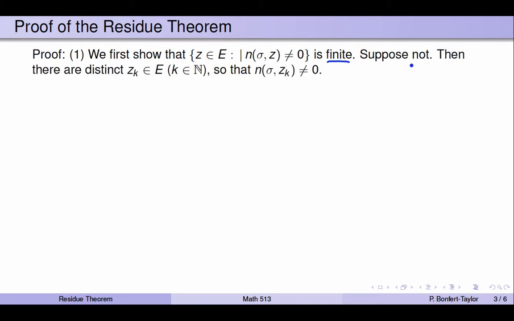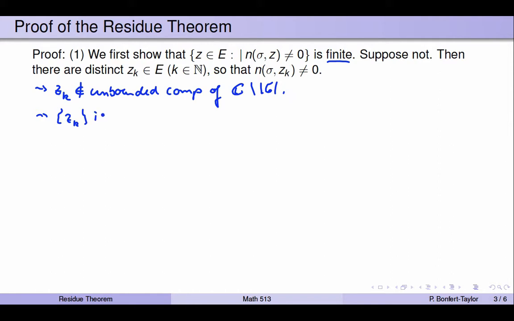So then we have infinitely many distinct zk's, all of them in the singular set E, and the winding number is non-zero for all of those zk's. So in particular, because the winding number is non-zero for all of the k's, all of the zk's cannot be contained in the unbounded component of C minus sigma. Because in the unbounded component, the winding number is 0. So that means the sequence zk is actually bounded.